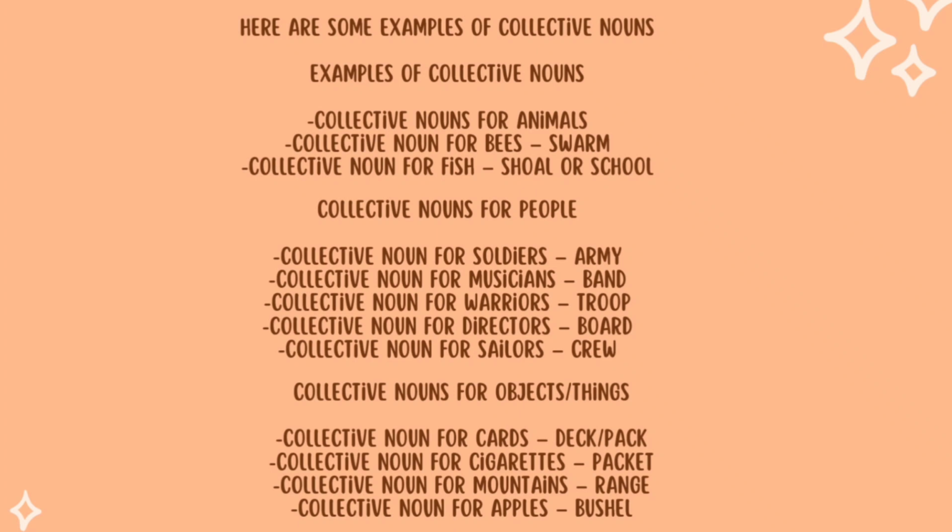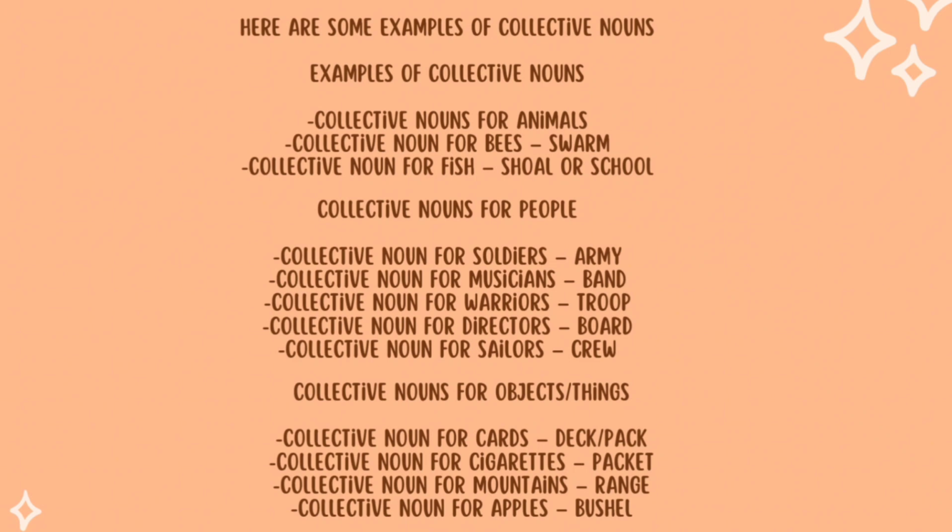Here are some examples of collective nouns. Collective nouns for animals. The collective noun for bees is swarm. Collective nouns for people: the collective noun for directors is board, and the last collective noun for singers is group.